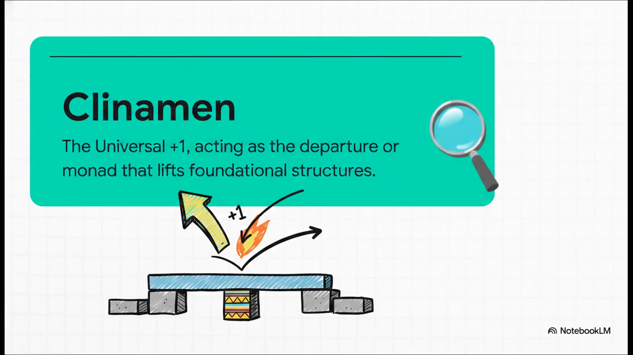structural budget. But before we go any further, we really need to nail down this specific term, the Kleeneman. The text defines this as the universal +1. It acts as the departure, the monad, or the absolute beginning that lifts up these foundational structures. You'll definitely want to keep this +1 in mind, because the Kleeneman is basically the foundational keystone for this entire mathematical framework we're exploring. It is literally the spark that makes all of this math actually move.